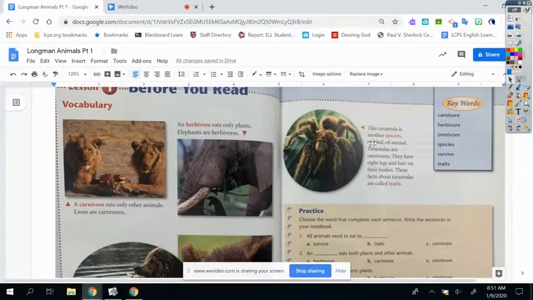This tarantula is another species or kind of animal. Tarantulas are carnivores. So you remember carnivores again mean it's an animal that eats another animal. This tarantula eats other animals. They have 8 legs and hair on their body. These facts about tarantulas are called traits, or it's also called characteristics.